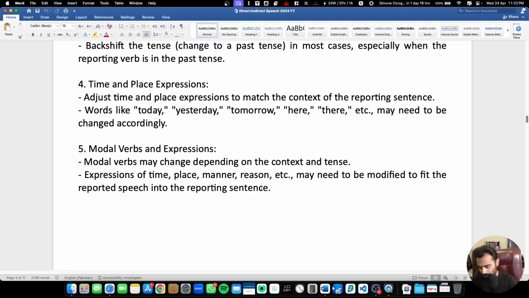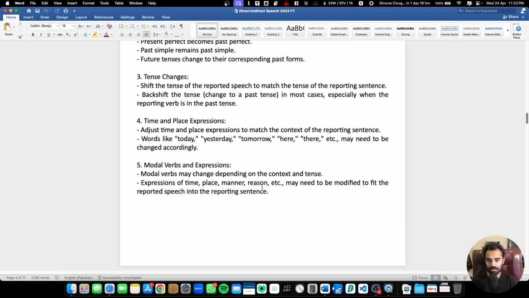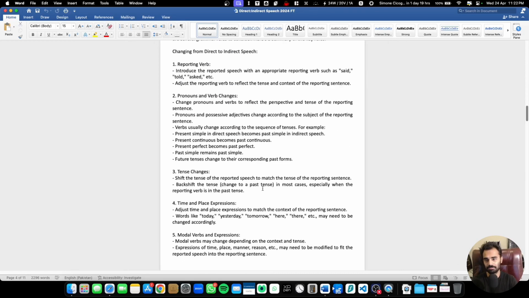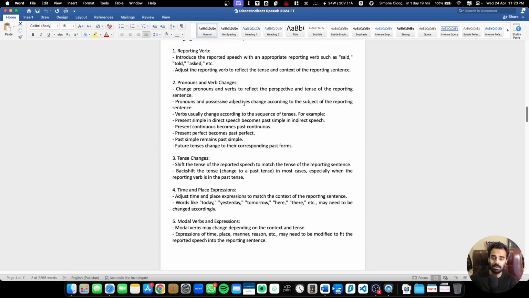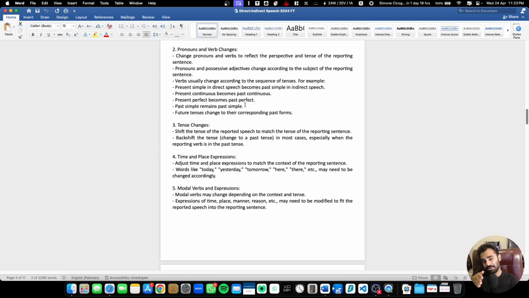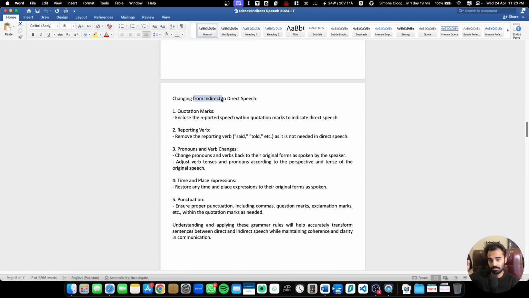Now, you know what? This entire document is kind of discussing mumbo jumbo things, right? But it's just to give you a little bit of a taste of what things you need to consider, okay? Now, again, it's talking about the same things when you are changing from indirect to direct. First, in this document, we were talking about direct to indirect. And now here we are going in reverse, from indirect to direct.